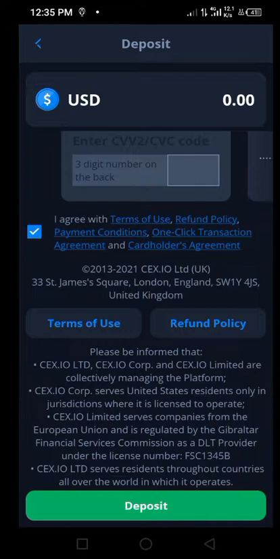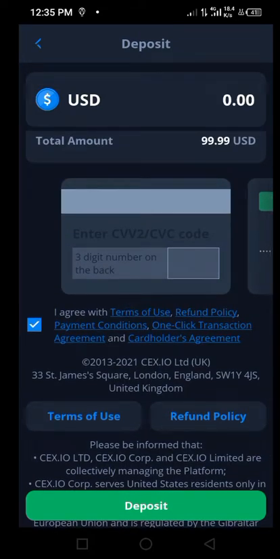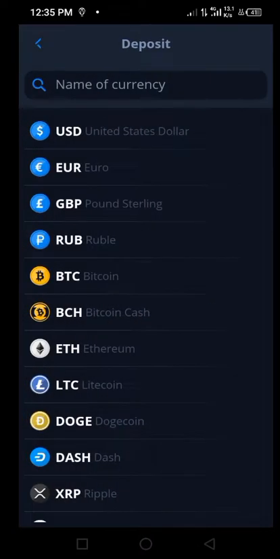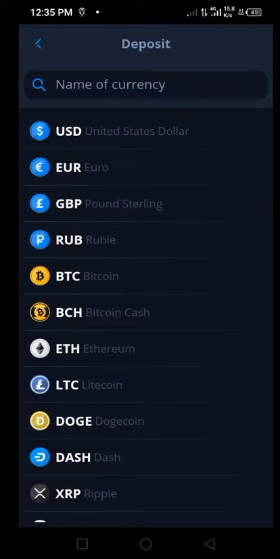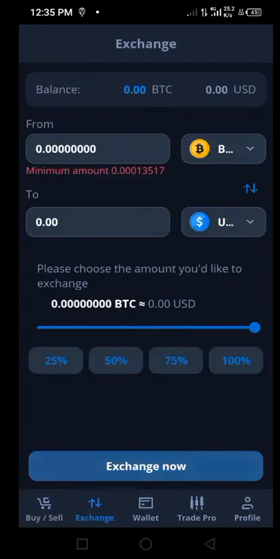All right, after putting in the OTP, your account will be credited within some time. Once the account is credited, you now go back to the platform. Now you come back to the platform and just go to wallets. All right, let's go to exchange.